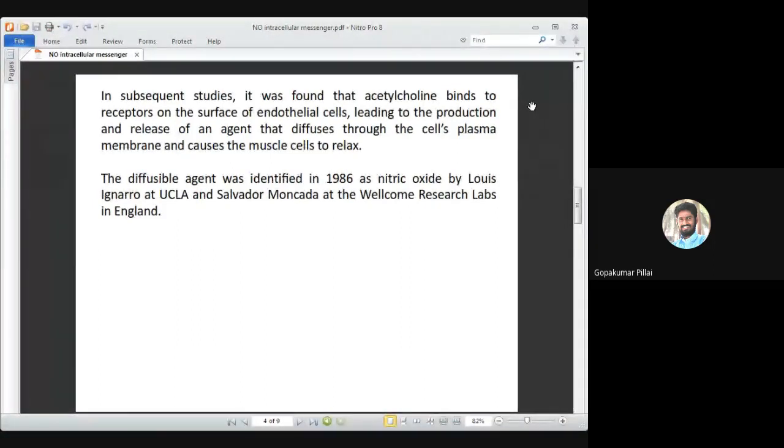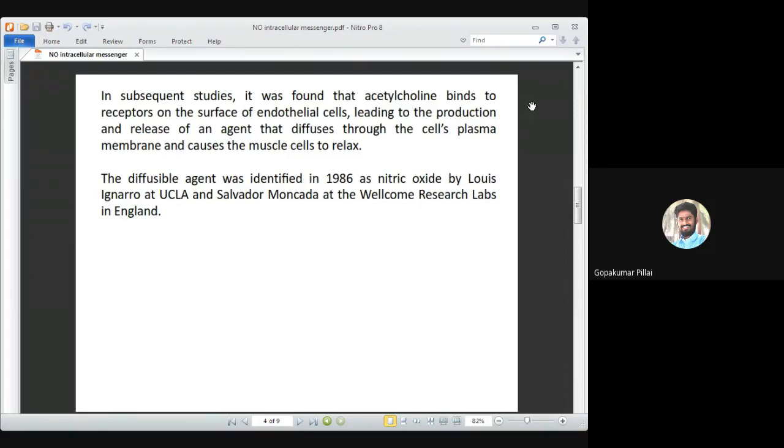So his study only proved that it is endothelial cells which are involved in the action, but then the scientific community further worked on it, and they understood where acetylcholine actually binds. It binds on the endothelial cell surface, where there are certain receptors which are specific for acetylcholine. So when acetylcholine is released, it specifically binds to the receptor present on the endothelial cell. When it binds, the receptor gets active, and the receptor internally causes production of an agent.